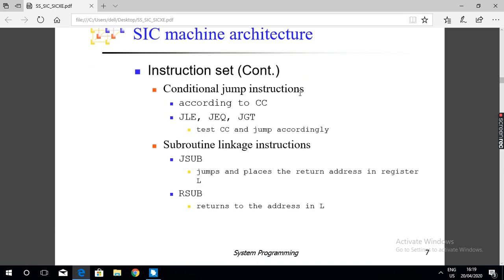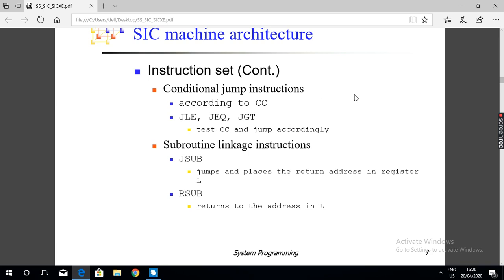Next, conditional jump. Suppose the instruction is JLE some label.